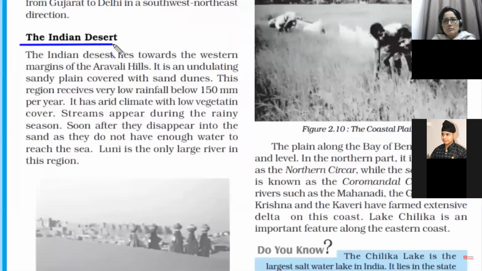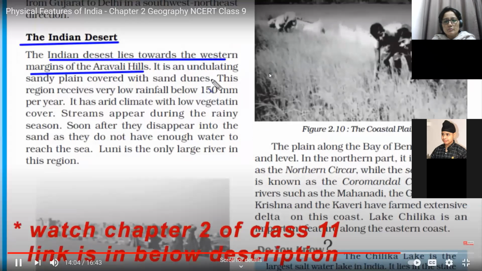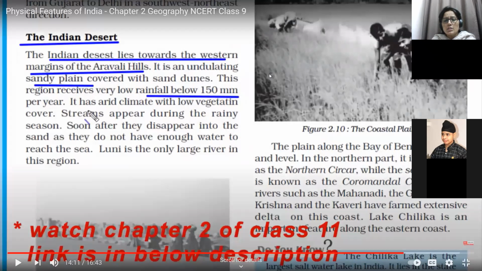And the fourth feature is the Indian desert. It lies towards the western side near the Aravalli Hills. And the desert consists of sand, hence it is called a sandy plain. This region receives very low rainfall, below 150. This western Indian desert, also known as the Thar Desert, is situated in the western part of the Aravallis, and it's totally sandy area. Sand dunes are there, and the amount of rainfall is less than 50 centimeter. So high temperature and low rainfall, and because of this, vegetation in this area is extremely less, generally in the form of thorns, shrubs and bushes.